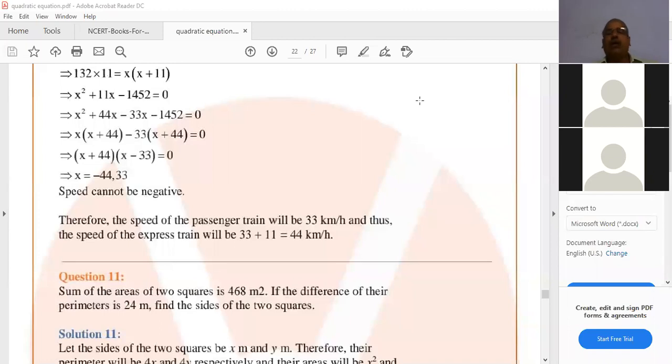Up to this, understand all. Once again, I'm explaining from the beginning onwards. Let the side of one square be x meters. Let the side of another square be y meters. Then the perimeter of a square means 4 into side. Difference of their perimeters is 4x minus 4y.